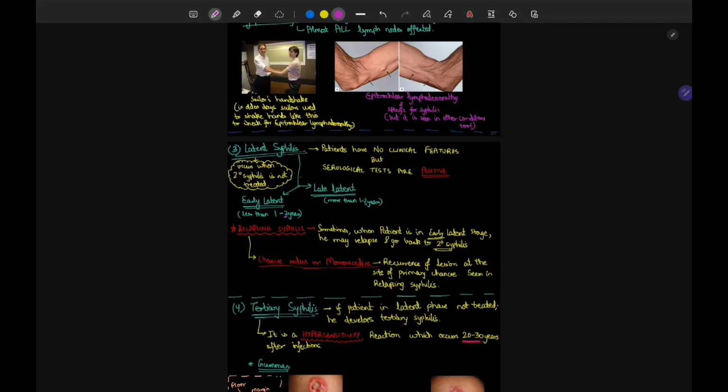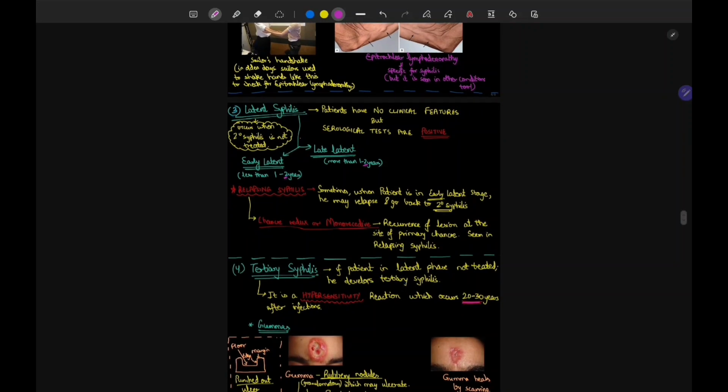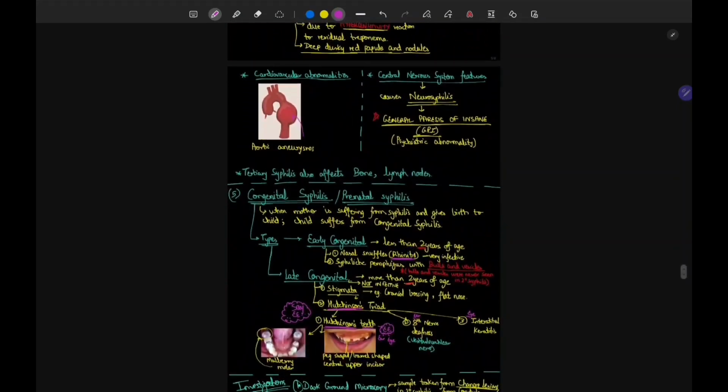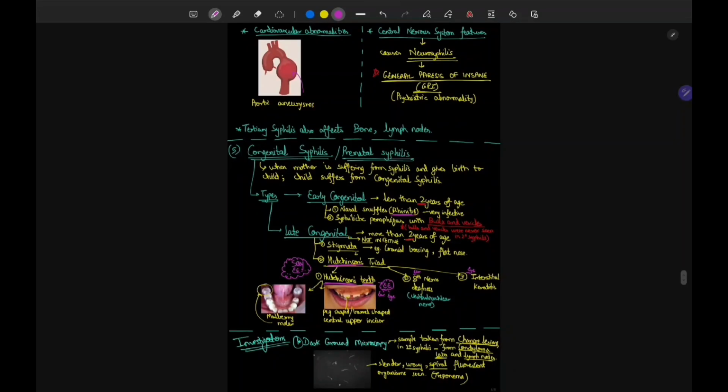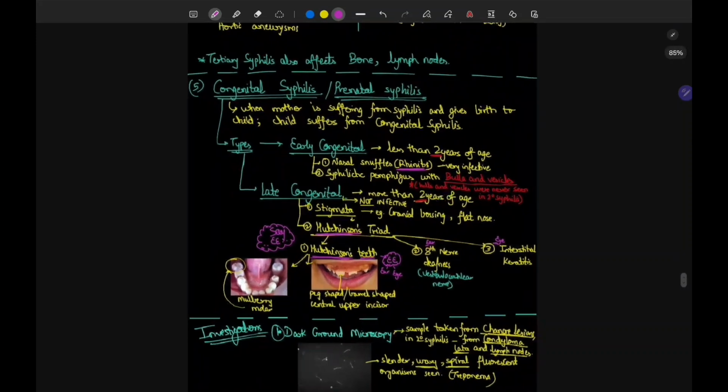At every place you remember 2 years. So here also you say that early latent is 2 years and late latent after 2 years. Early latent in less than 2 years, and late latent after 2 years of infection. But here it is occurring in child, the congenital syphilis. So early occurs in less than 2 years of age, and late occurs in more than 2 years of age. Now in early congenital,